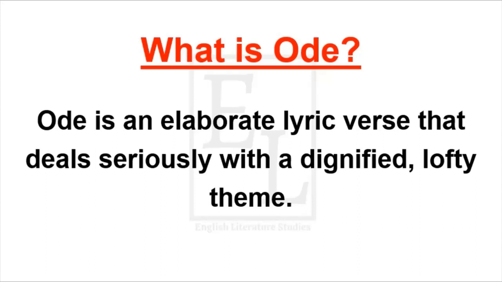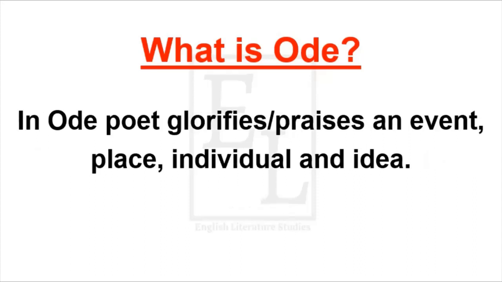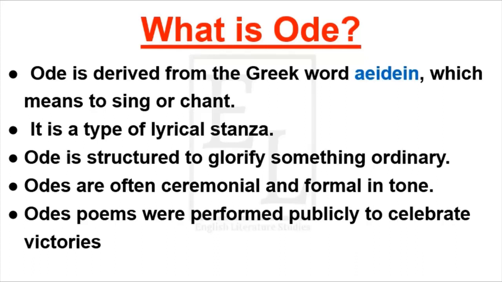Ode is an elaborate lyric verse that deals seriously with a dignified, lofty theme. In simple words, in ode, the poet glorifies and praises an event, place, individual, or idea. When he admires an event, place, individual, or idea, it is called ode. To better understand what ode is, let's look at some characteristics of ode.